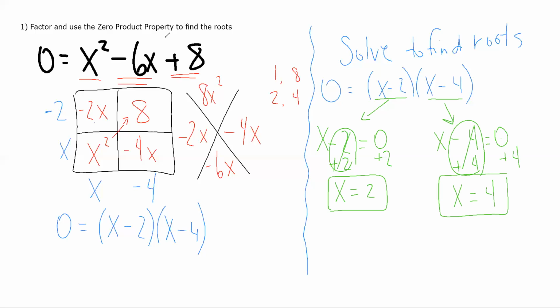Remember, before you do the factoring, you have to make sure that it is equal to 0. So if you come across one that's not equal to 0, start by getting rid of whatever it's equal to, moving it over to the other side, and then you can do this process.